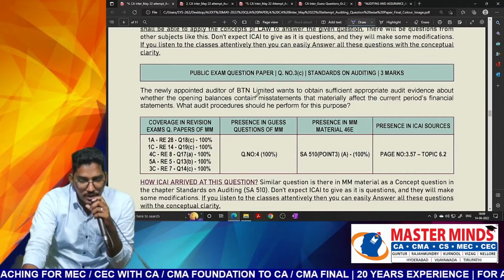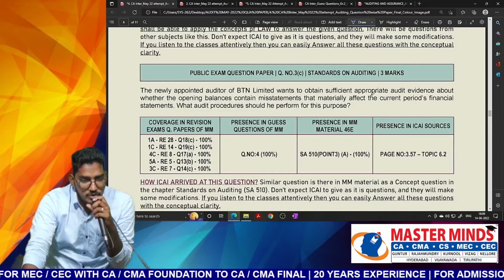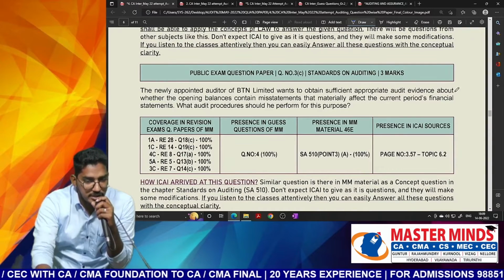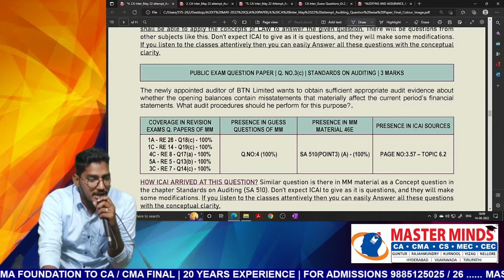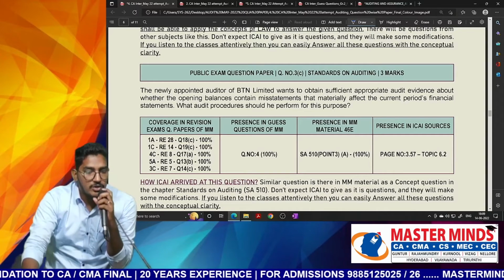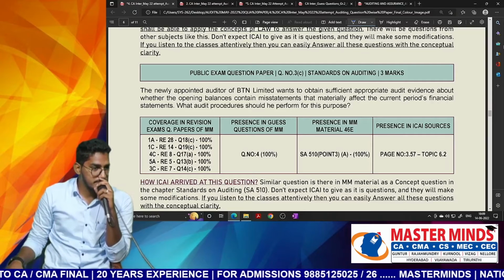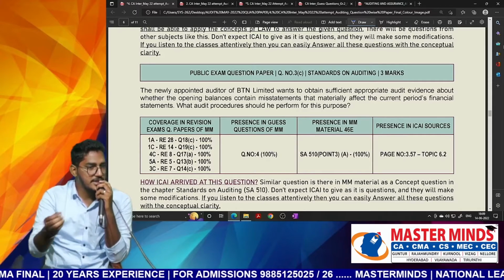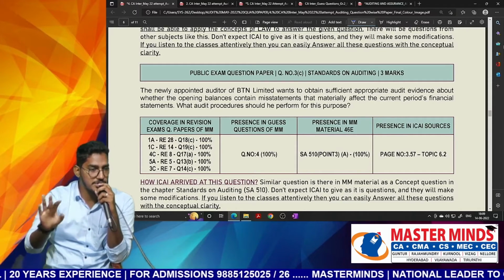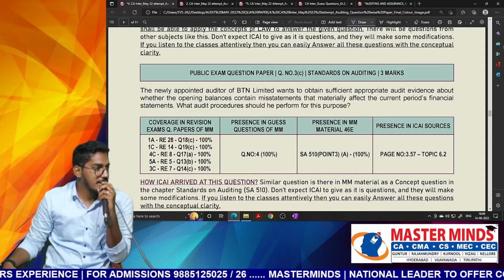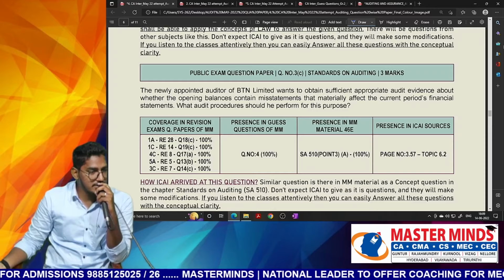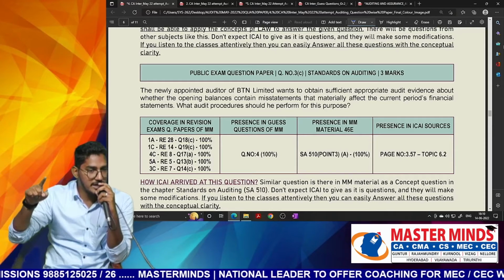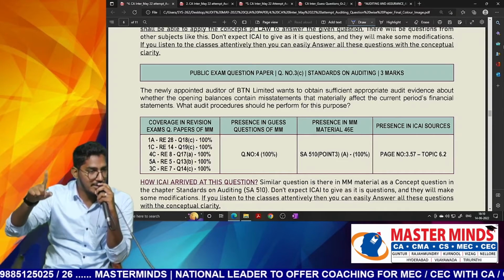The newly appointed auditor of BTN Limited wants to obtain sufficient and appropriate evidence about whether opening balances contain a misstatement that materially affects current period financial statements. What audit procedure should he perform for this purpose? SA 510. Straightforward question. The only straightforward question which I am able to find in this question paper. They are asking what audit procedure the auditor will perform regarding opening balances, like take the last year's approved financial statements or download the opening trial balance, do the comparison.